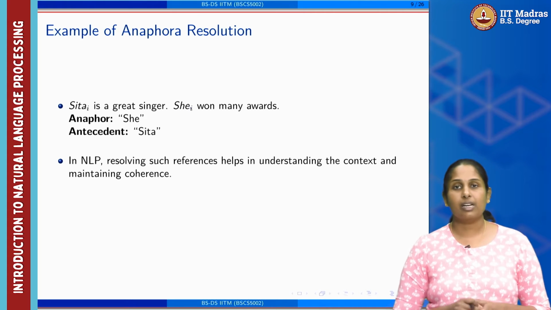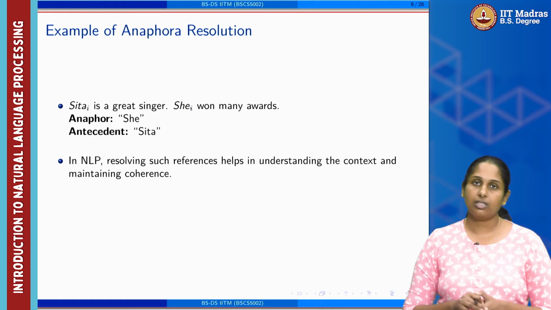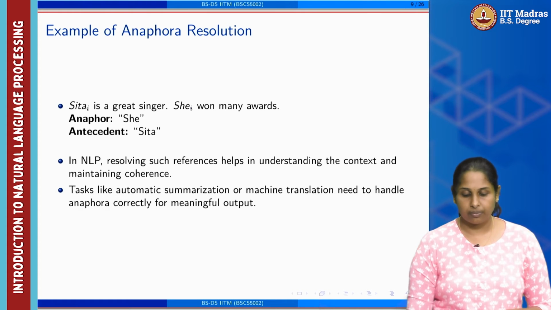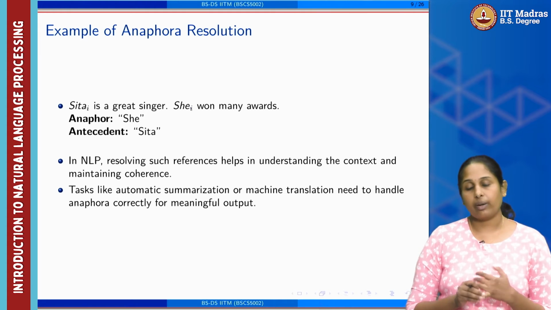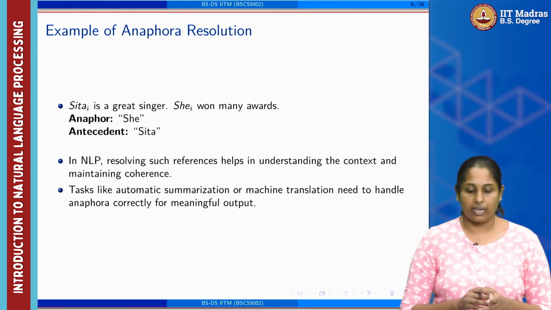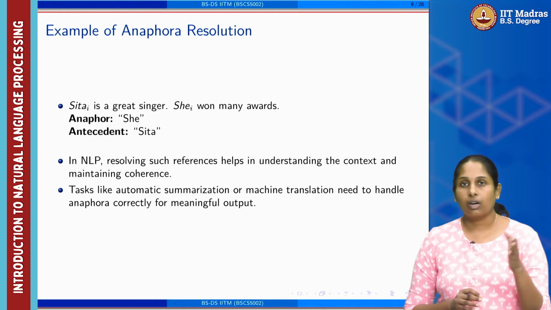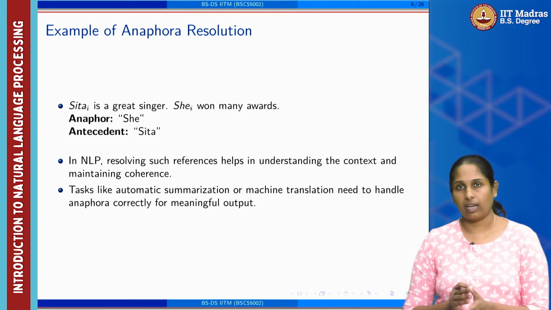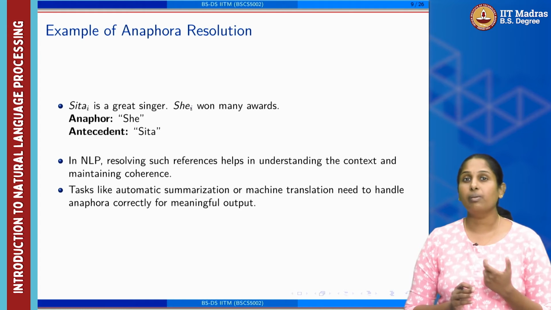Now in NLP, resolving such kind of references helps us in understanding the context and maintaining the coherence. Tasks especially like automatic summarization and machine translation need to handle this anaphora correctly, because when we are cross-linguistically using the same information, let's say translating it into another language, this information should not be missed out.